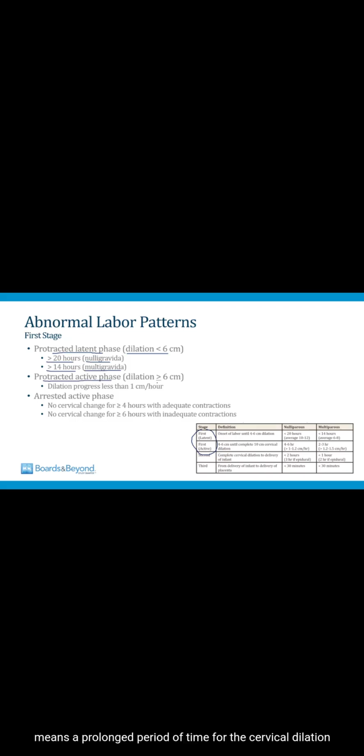A protracted active phase means a prolonged period of time for the cervical dilation to progress beyond 6 centimeters all the way to fully dilated at 10 centimeters. And the definition of a protracted active phase is if the dilation progresses less than 1 centimeter per hour. And then you can also have an arrest in the active phase of the first stage of labor. The definition is no cervical change for more than 4 hours in a woman who has adequate contractions, or no cervical change for more than 6 hours in a woman who has inadequate contractions.